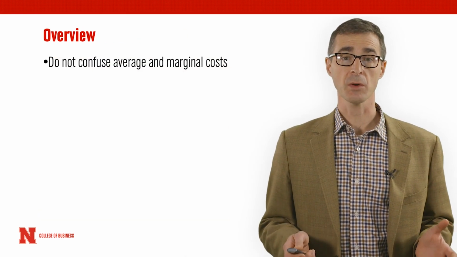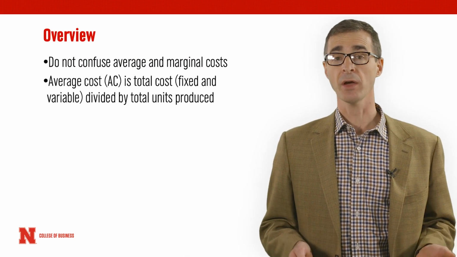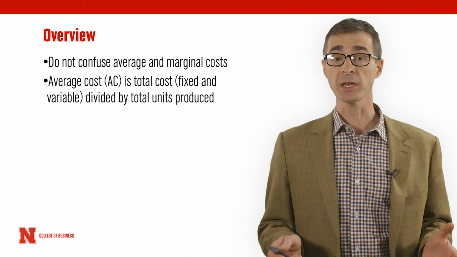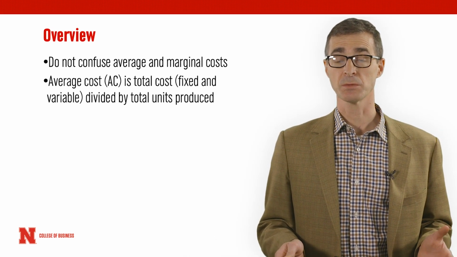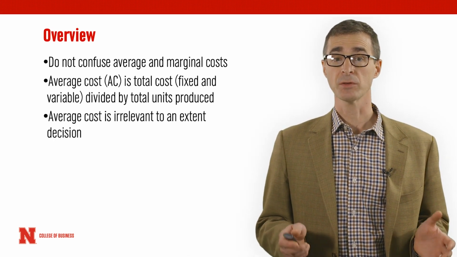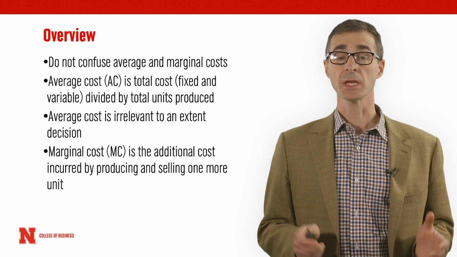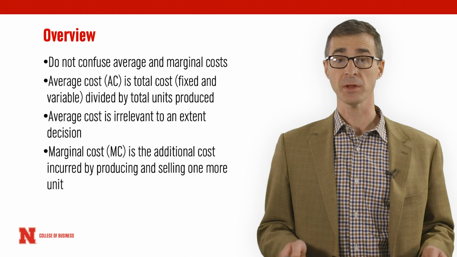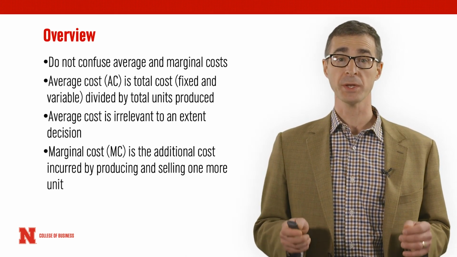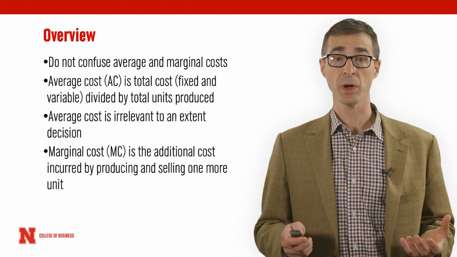The key takeaway points here are: first, do not confuse average and marginal costs. The average cost is simply defined as the total cost, the fixed and variable, divided by the total units produced. So total cost divided by total quantity. The average cost is irrelevant to extent decisions answering the question how much or how many. Instead, the marginal cost is the relevant focal point. The marginal cost is the additional cost of producing and selling one additional unit. This is a key definition. It's a simple definition, but a key one and an important one to memorize.